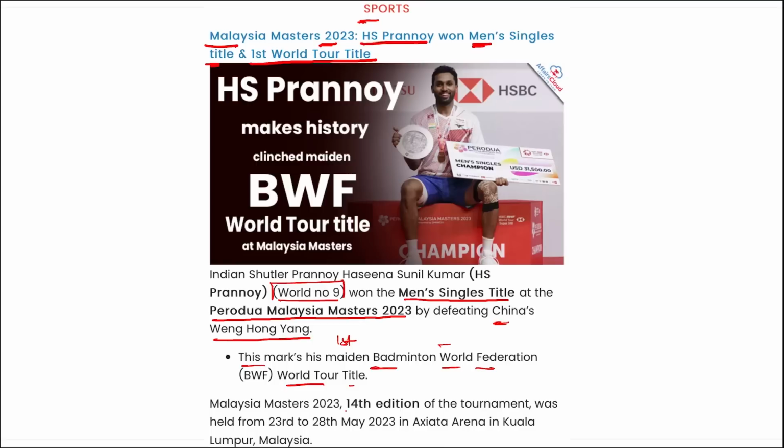Malaysia Masters 2023 was the 14th edition of the tournament and it was held from 23rd to 28th of May at Axiata Arena in Kuala Lumpur, Malaysia. So HS Pranoy has won the men's singles title and his first World Tour title. Correct? Next, this Malaysia Masters was the 14th edition of this tournament that was going on in Kuala Lumpur, Malaysia.